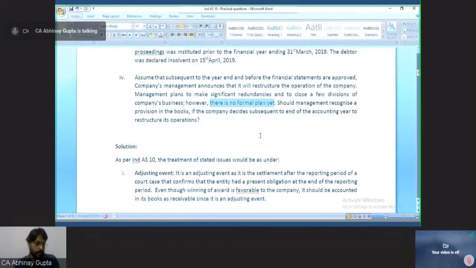So Prakhar Jain has responded from UP that this is a non-adjusting event because there is no formal plan available. Okay. Somebody from Kalananda has responded non-adjusting event because there is no condition on the balance sheet date. Okay. Is there anybody who believes that it is an adjusting event? Because all the responses are coming for non-adjusting events only. So is there any contrary view?